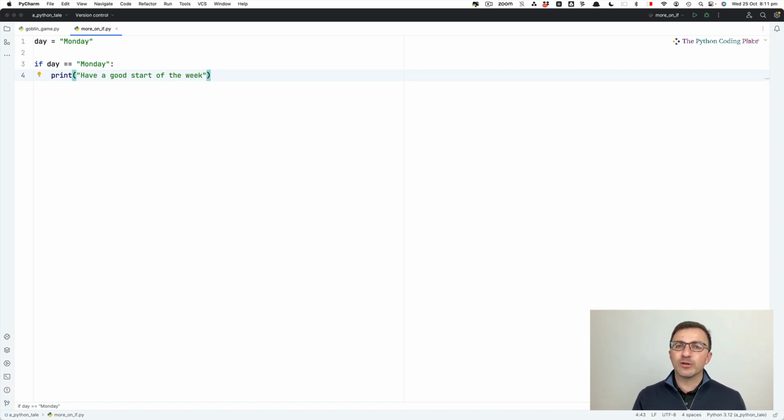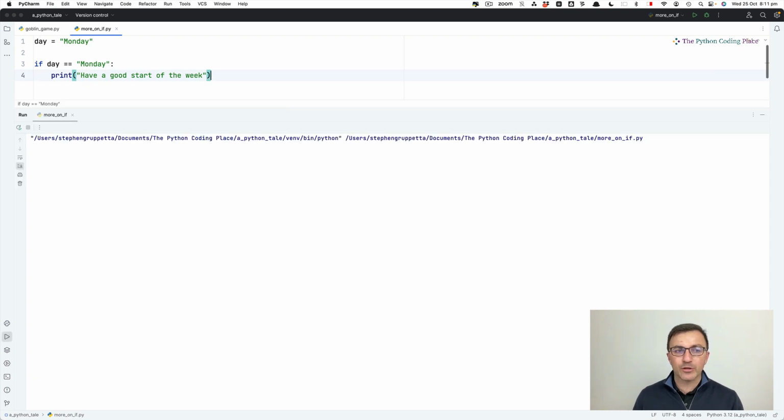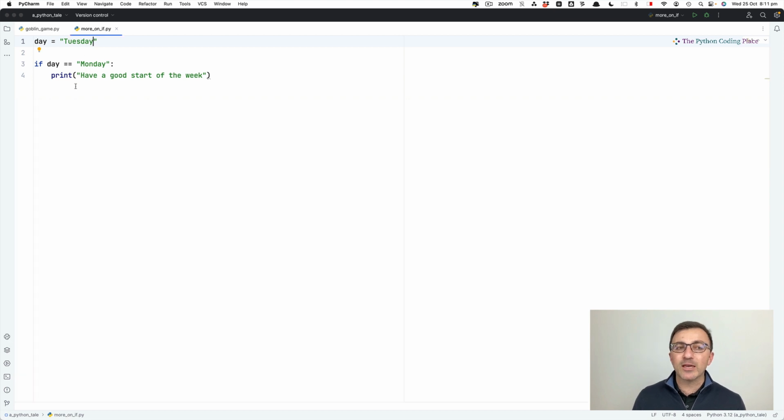Now, in the previous example in the Goblin game, we followed if by else. So basically our code split into two parts. We either go this way or that way, and then it merged again afterwards. You don't have to have two parts. You can have sort of a side part and you only have an if statement. So it's perfectly fine to just have an if statement. Let me run this code. It says have a good start of the week. But if the day is Tuesday and I run this code, nothing happens. So in this case, I'm saying either do this line or don't do it, but don't do anything else instead of it. That's what an if statement by itself does.